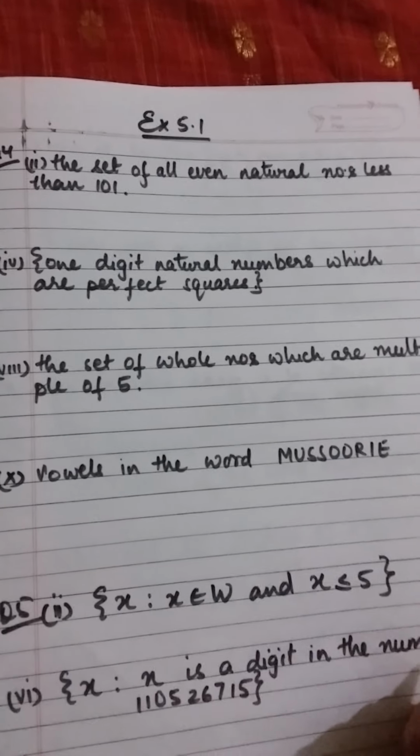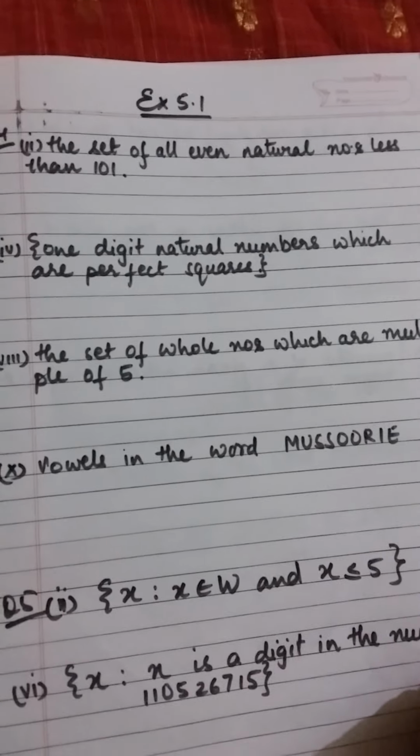Okay, let's come to the exercise now. Exercise 5.1. I'm starting with question number 4. We have already discussed till question 3. So in question number 4, you have to write the statements that are given here in tabular form, or you can say roster form.